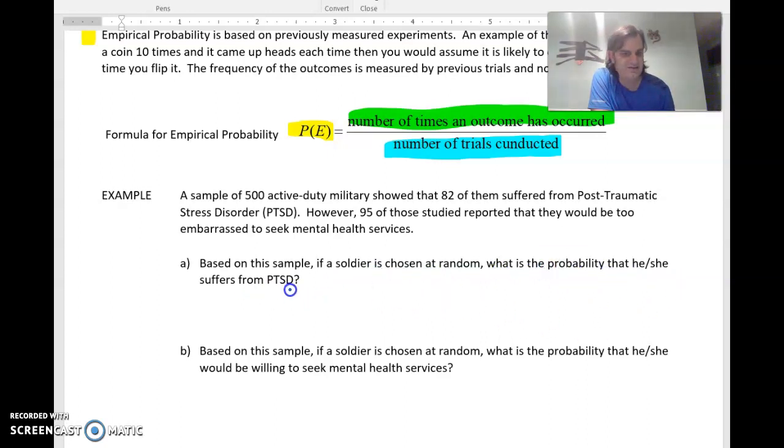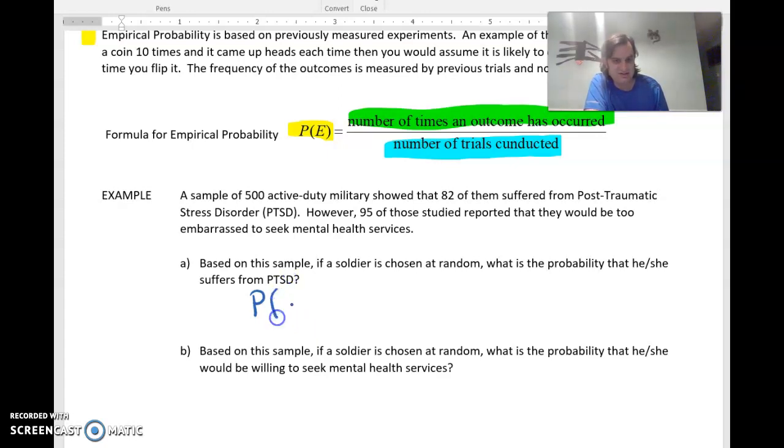Question A here, based on this sample, if a soldier is chosen at random, what is the probability that she suffers from PTSD? So the reason this is empirical is if we were talking about classical, there's two options here. The person either has PTSD or does not. So that's basically two options, and if we treated them the same, it would be 50-50 or 0.5.